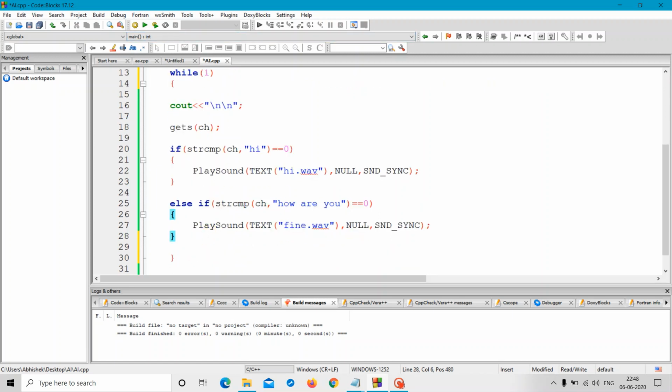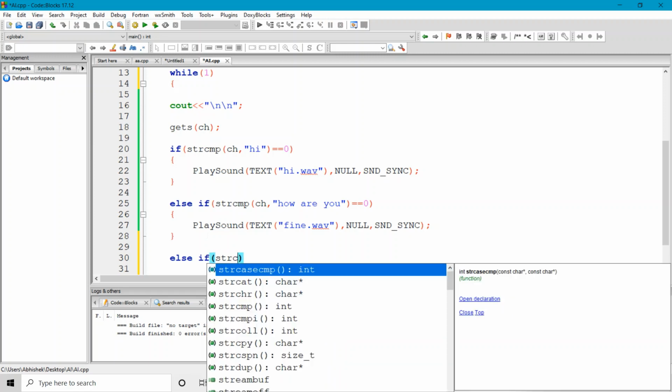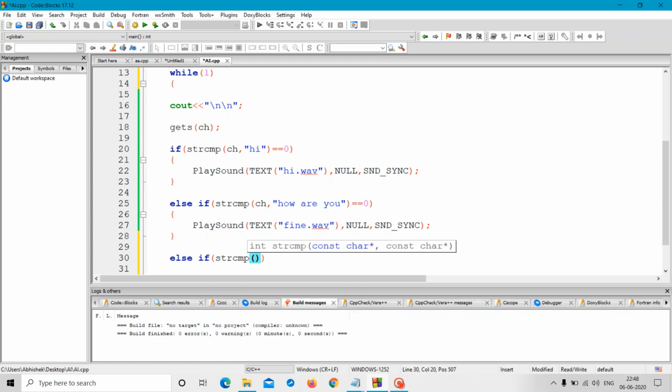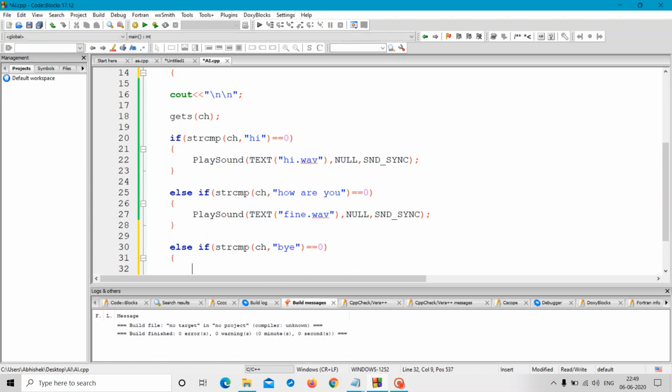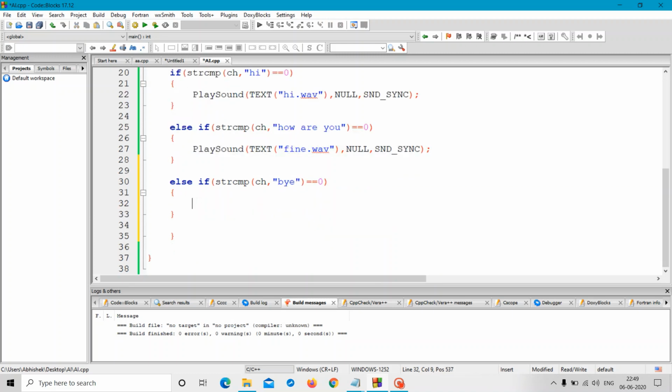So if I want to terminate my program, I will use here else if strcmp of the character array and bye, equal to 0, then PlaySound nice day.wav.